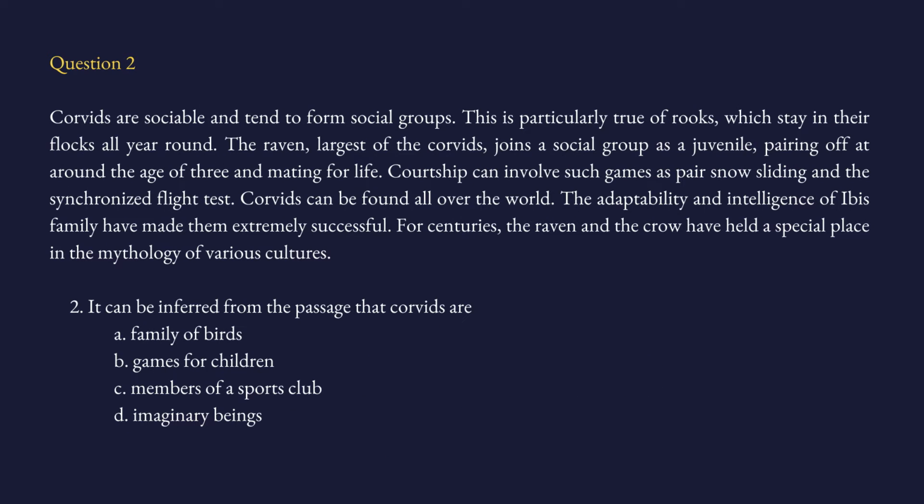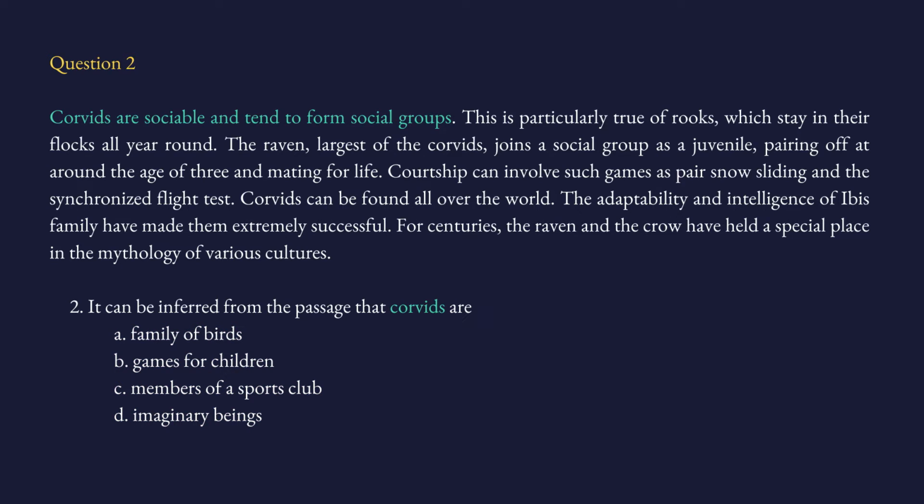Question number 2. It can be inferred from the passage that Corvids are... So here we have a keyword, Corvids, correct? So again, there is a keyword, but again, it's about the whole passage without pointing to a special part. And the answer choices are short here, so let's take a look at them together. A family of birds, games for children, members of a sport club, imaginary beings.